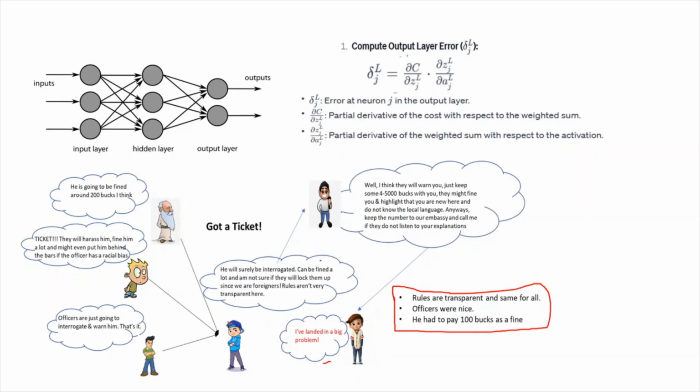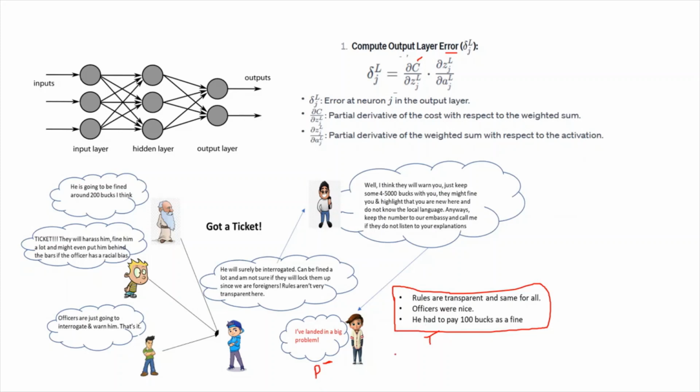So what happens here is, first we will compute the error in the output layer. C here is the cost. Cost means whatever has been predicted minus whatever was the reality. So this is the target and this was the prediction of the neural network.